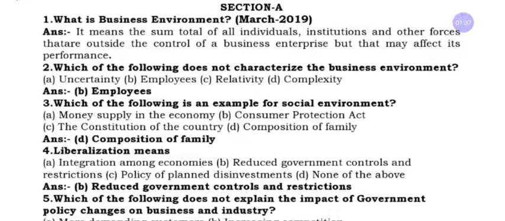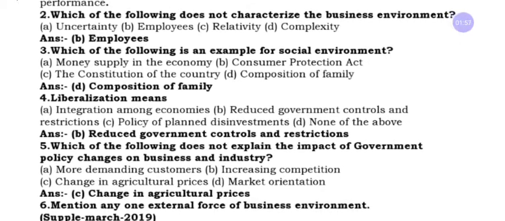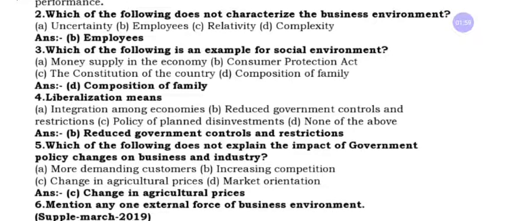Or else, in simple meaning, business environment is the sum of all forces which may affect the business enterprise. It is called business environment. And the second question: which of the following does not characterize the business environment?